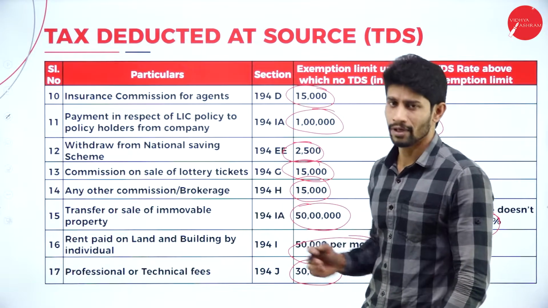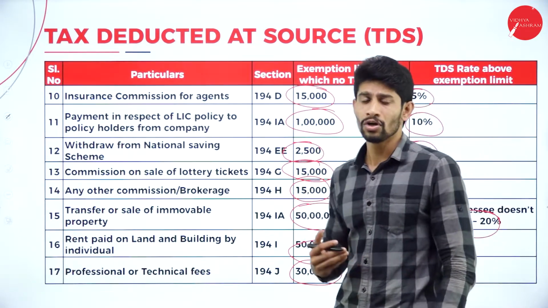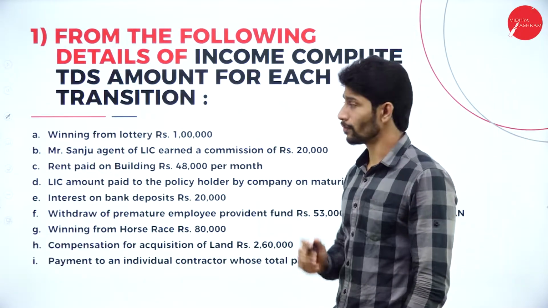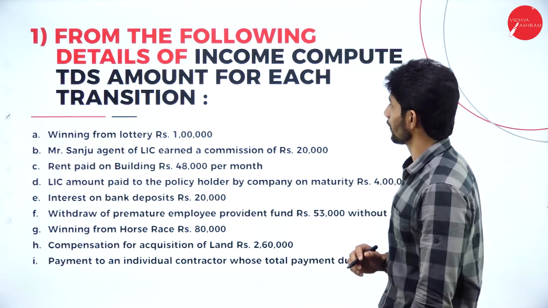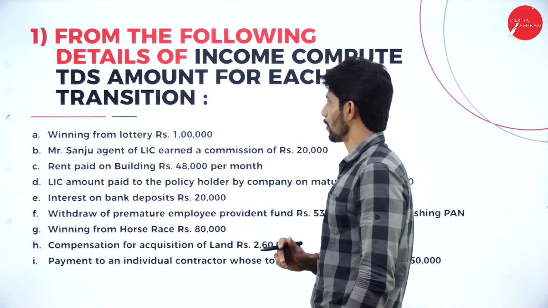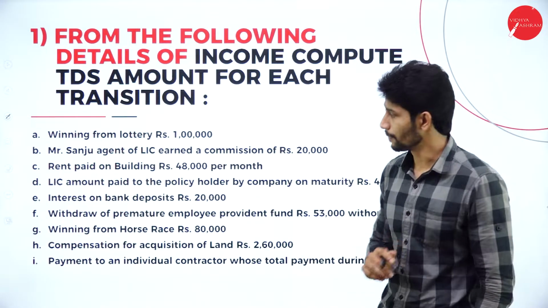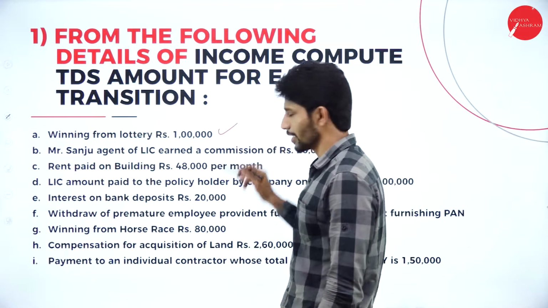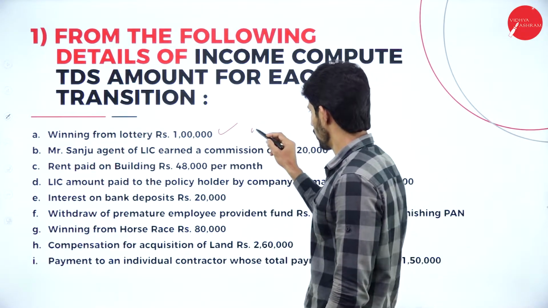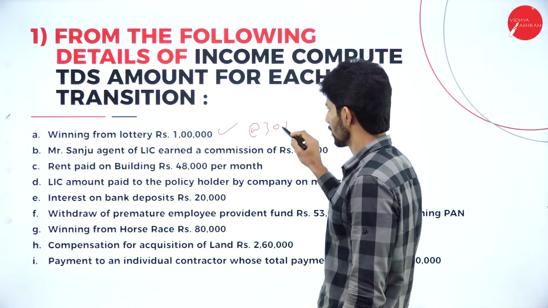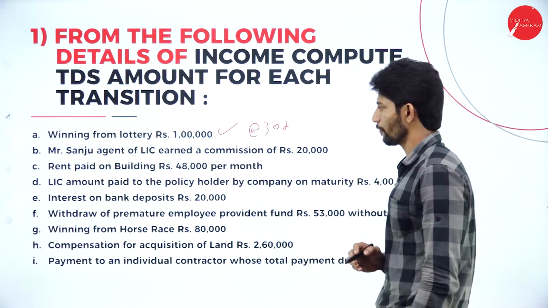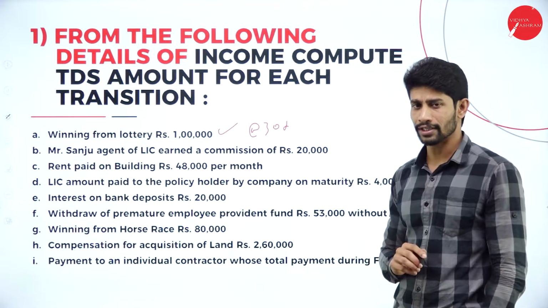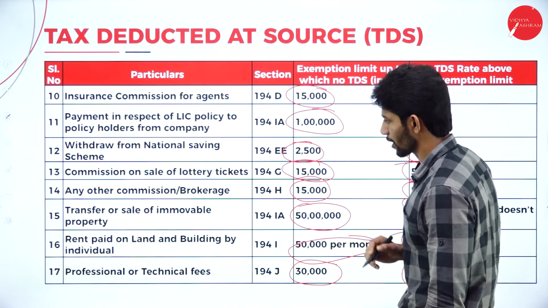So let us solve a few problems, so we will get to know what rate is applicable on what kind of income. The first problem: from the following details of income, compute the TDS amount for each transaction. The first one, winning from lottery, yes, the TDS is applicable at the rate of 30%. Next, Mr. Sanju, agent of LIC, earned a commission of rupees 20,000. So what is the rate of TDS applicable?